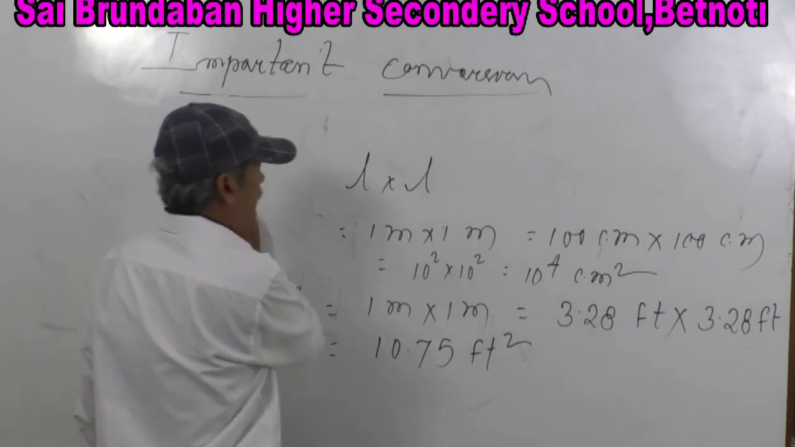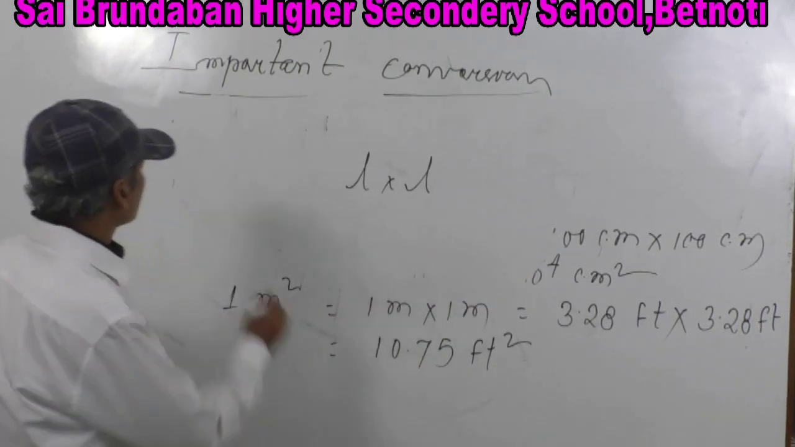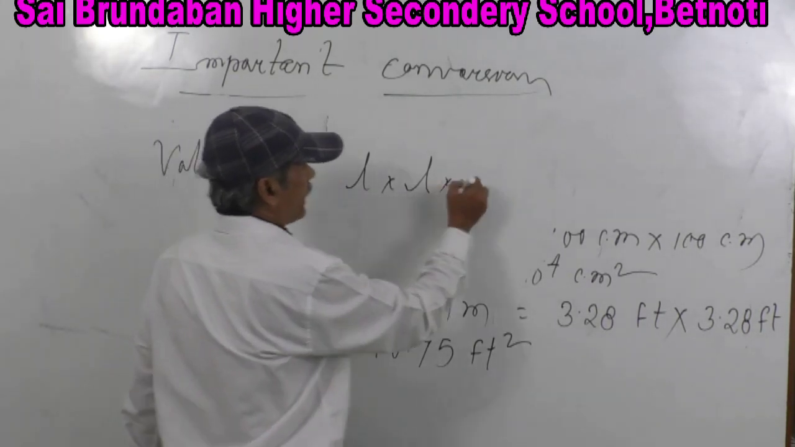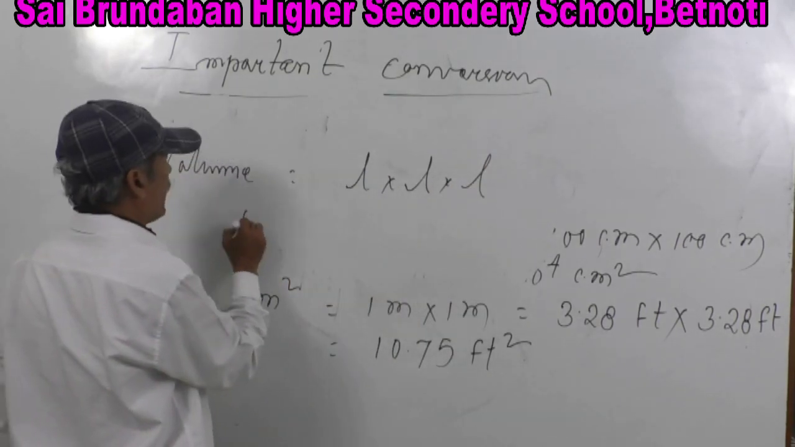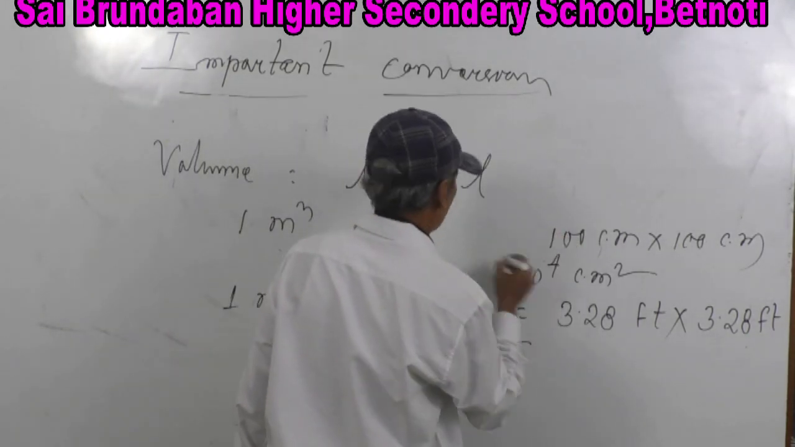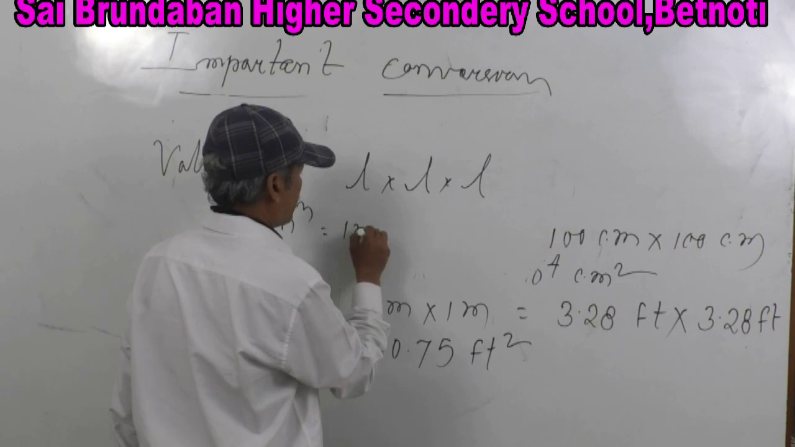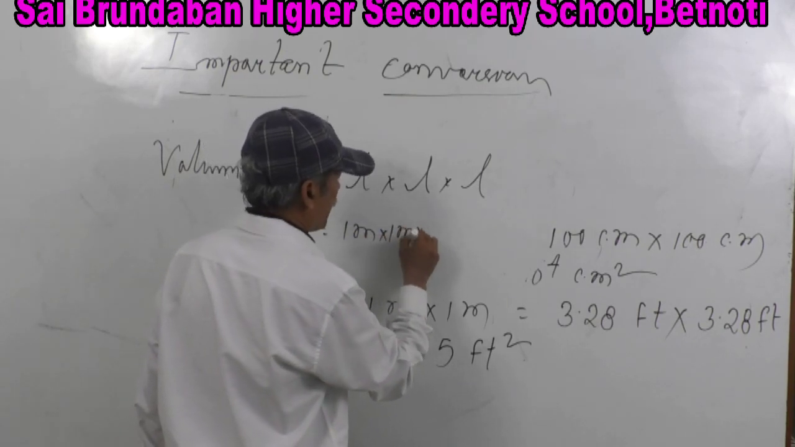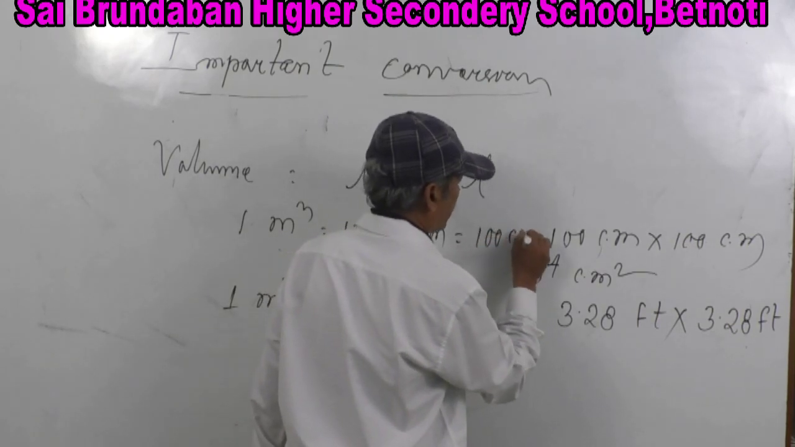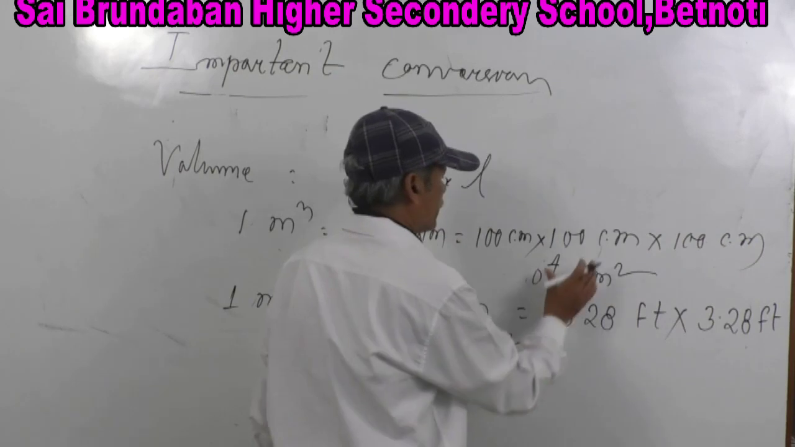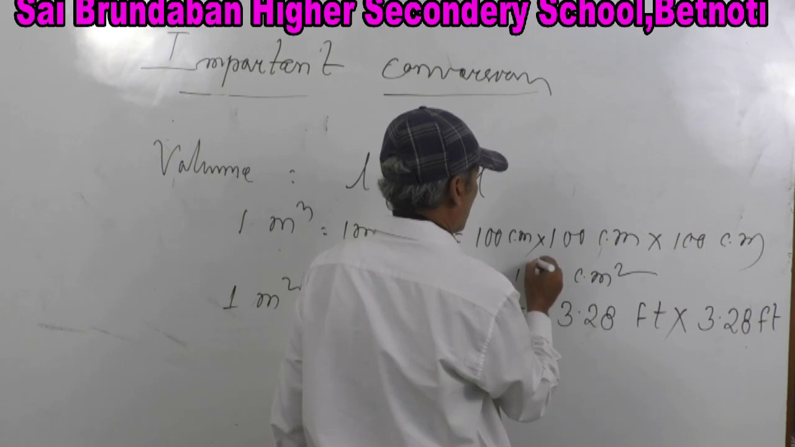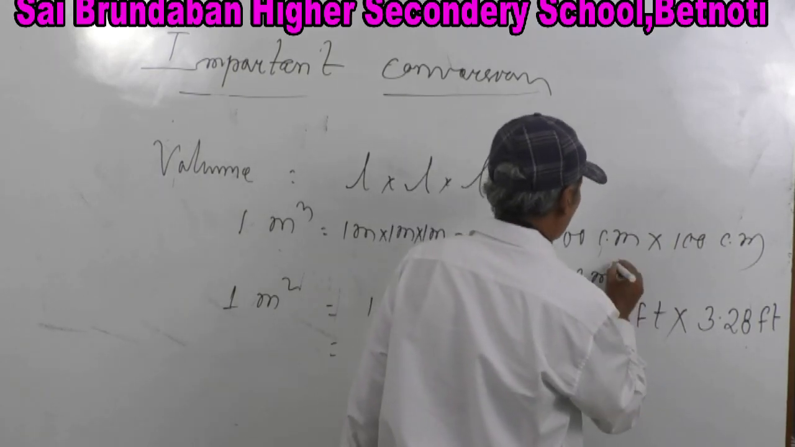This is the way how you can find area. In a similar way, you can also find volume. Volume is equal to L into L into L. So now 1 meter cube is similarly 1 meter into 1 meter into 1 meter is equal to 100 centimeter into 100 centimeter into 100 centimeter. Ultimately it is 10 to the power 2, 10 to the power 2, 10 to the power 2, that is 10 to the power 6 centimeter cube.